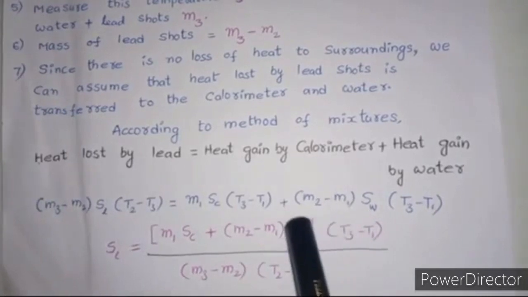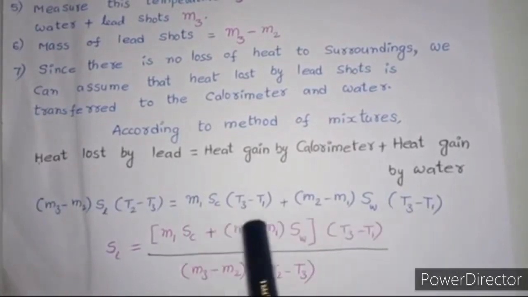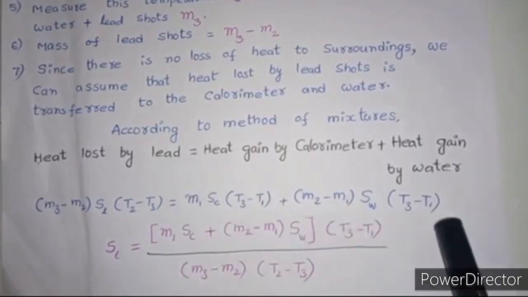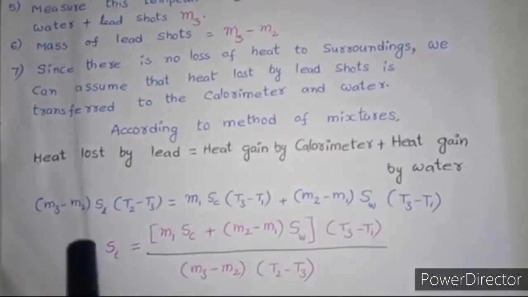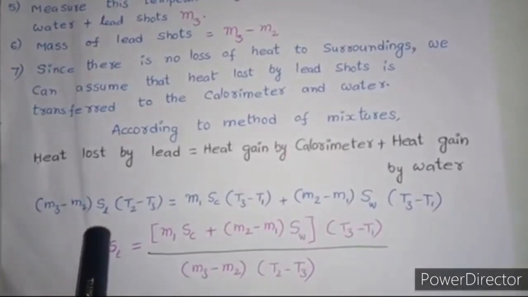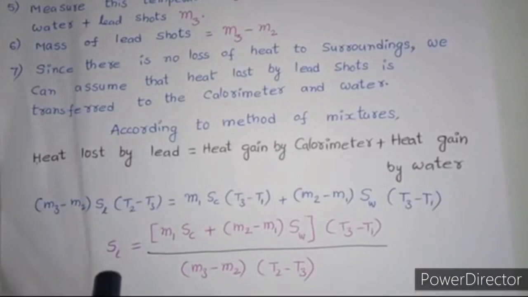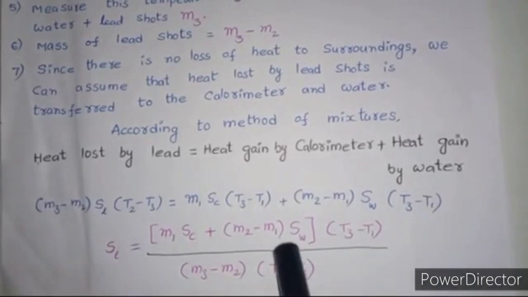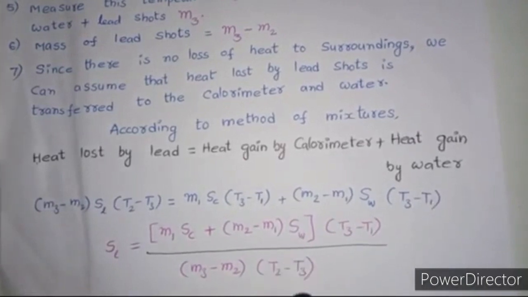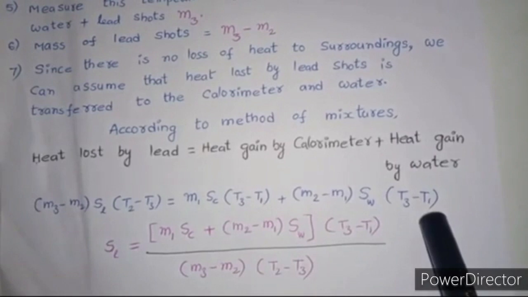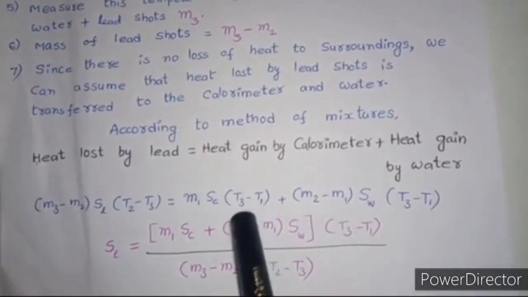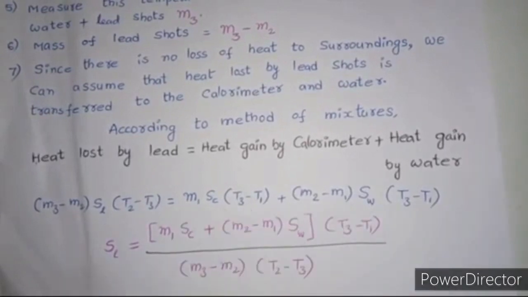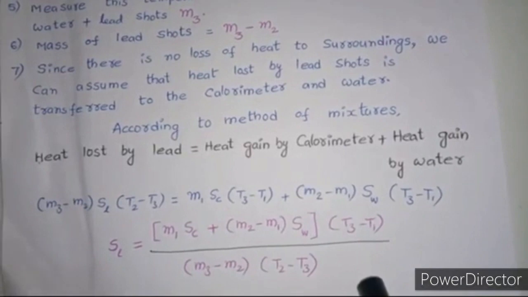This energy has been gained by the calorimeter and water. This is the energy gained by the calorimeter and this is the energy gained by water. Here we have to find the specific heat of lead shot, that is SL. So if we send these two to the right side, the equation changes like this. In these two, T3 minus T1 is common, that's why we have taken it as common. So this is the formula to find the specific heat of the given solid.